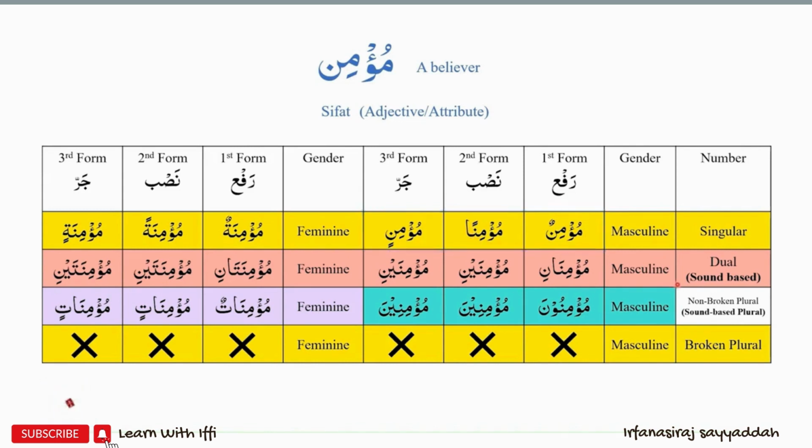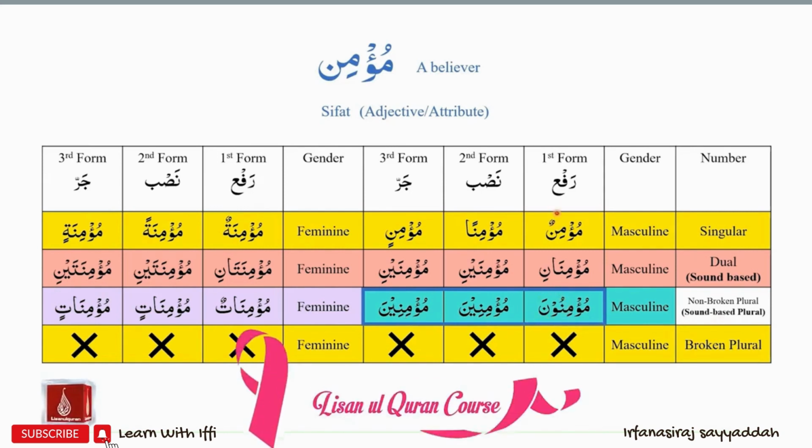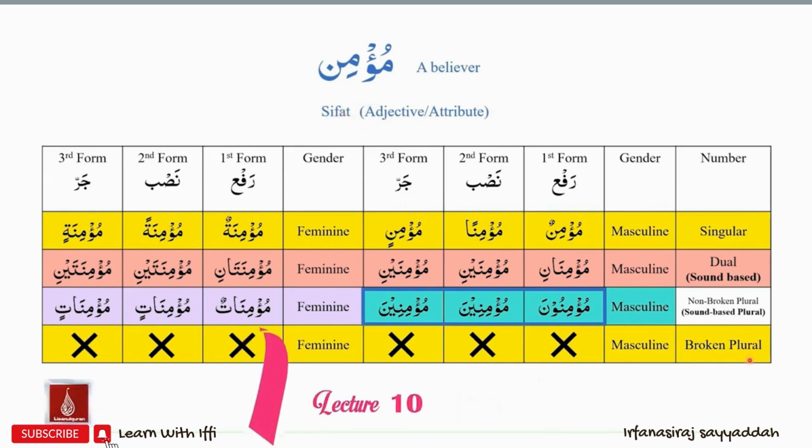In the masculine dual category, which is sound-based, we have mu'minani, mu'minaini, mu'minaini. Please focus on Aani ending sound for Rafa and Aini ending sound for Nasab or Jarr. In the masculine non-broken plural or sound-based plural, we have mu'minuna, mu'minina, mu'minina. Please focus on the unaa ending sound in Rafa status and ina ending sound in Nasab or Jarr status. Again, since mu'min is a sifat, we will not have broken plural versions for mu'min.